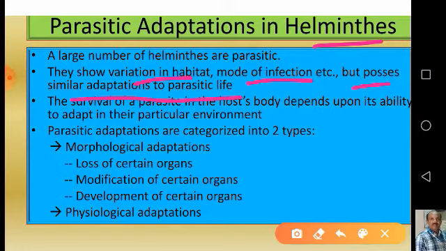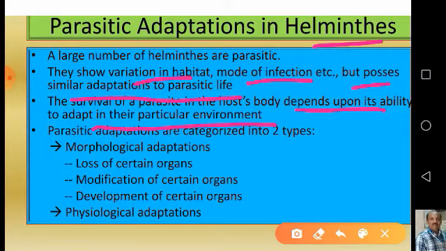The survival of the parasite in the host body depends upon its ability to adapt to its particular environment. If it is not adaptable to the new environment, then the host body can kill the parasite easily, because the parasite is not accommodated properly in the new tissues, and the host's immunity may kill the parasite.